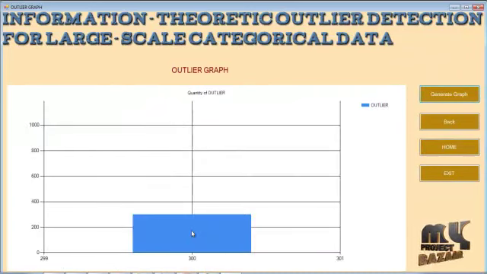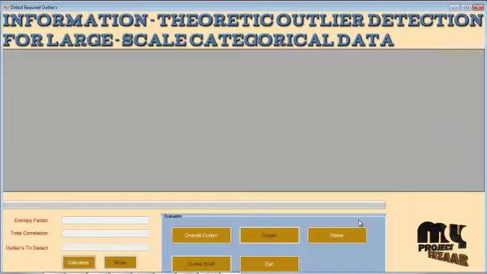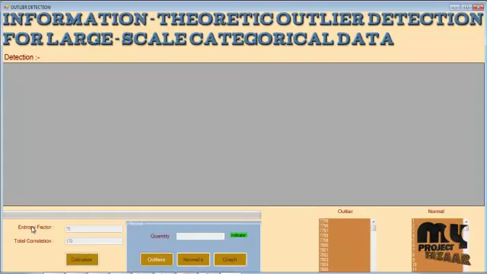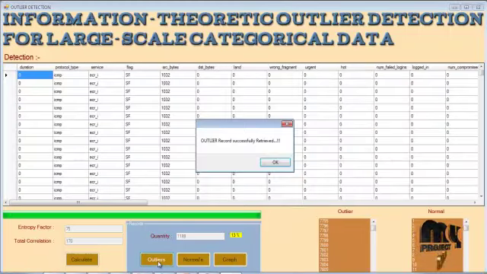This graph represents the quantity of outliers as per the user need from the overall outliers present in the large scale categorical data. This form shows the detailed information of the outlier records present in the large scale categorical data set, calculating the entropy factor as well as the total correlation, from which the whole entropy process and the data weighting process are carried out. Running the overall process, we are able to classify the outliers as well as the normals present in the data set.